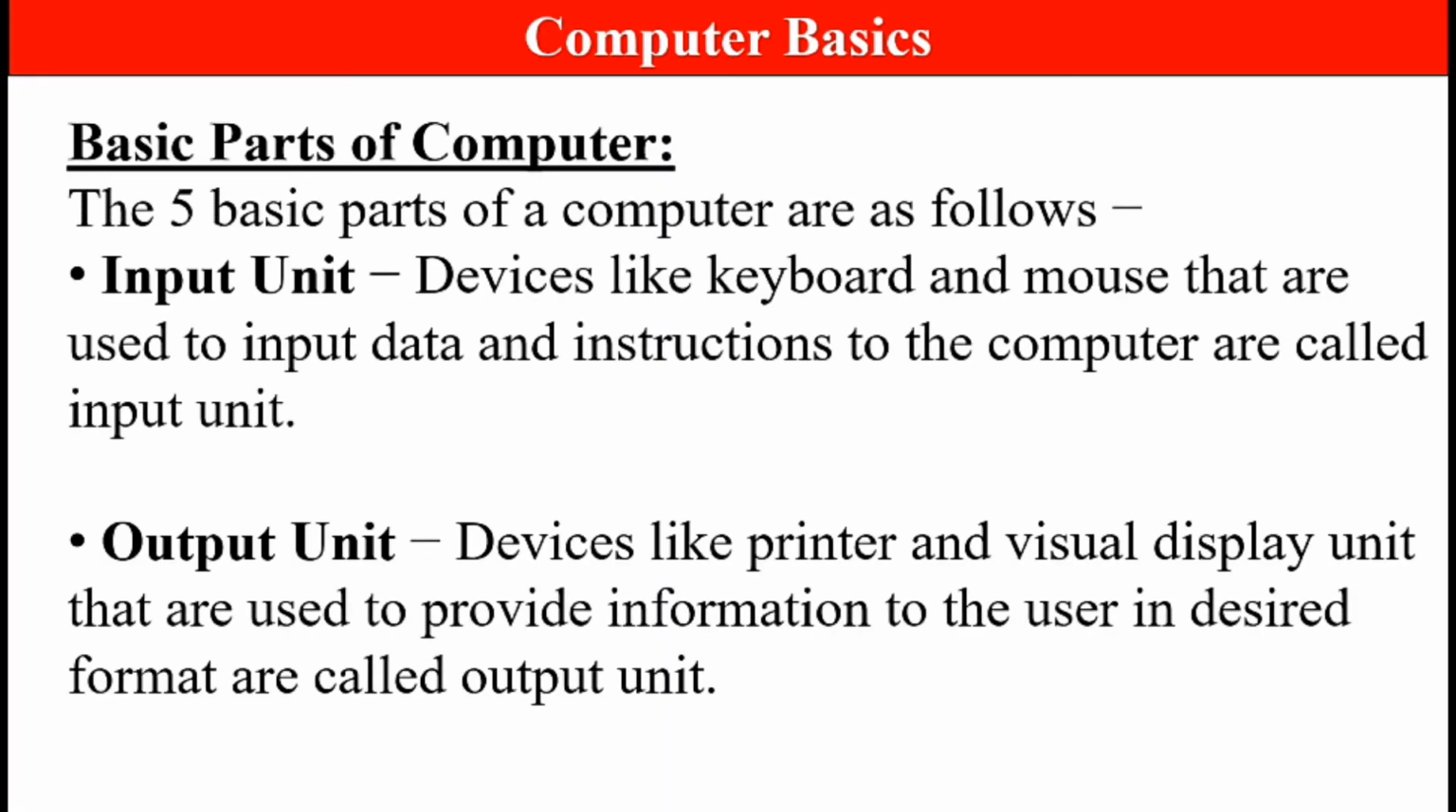So next is the basic parts of computer. There are 5 basic parts of computer and they are as follows. First of all is the input unit. Devices like keyboard and mouse that are used to input data and instructions to the computer are called input unit. We all know the input unit is used only to give the data to the computer.